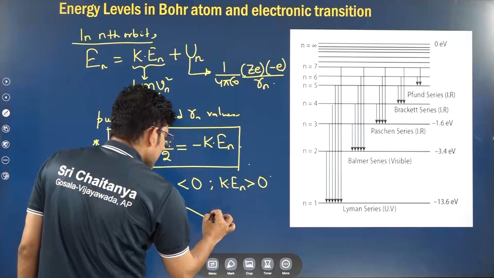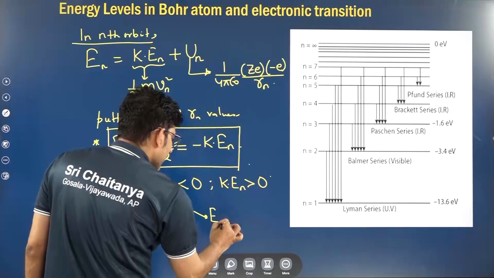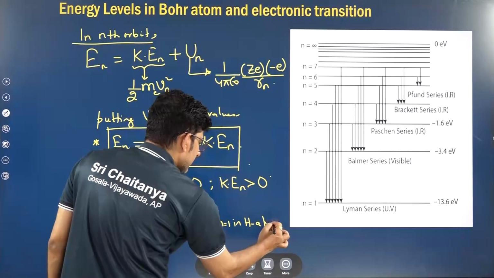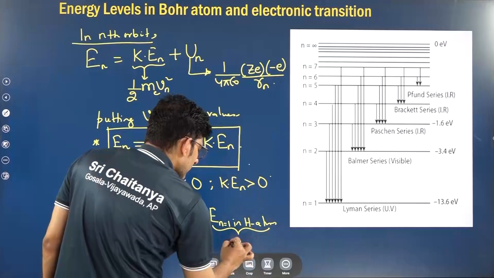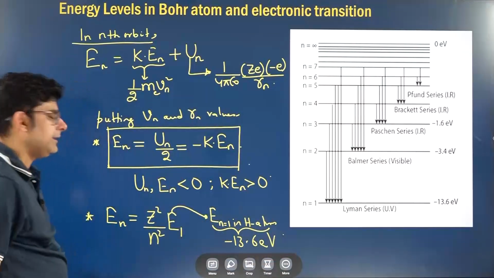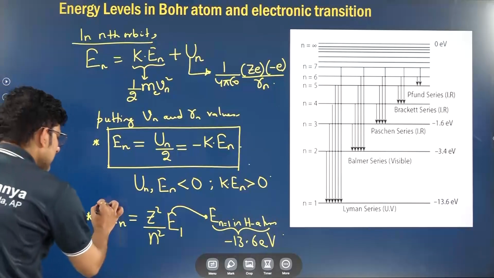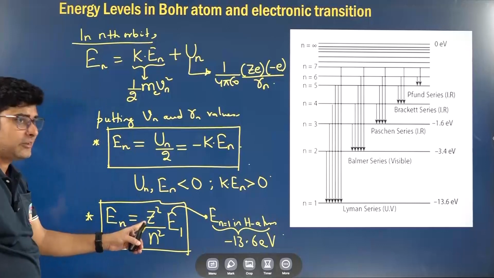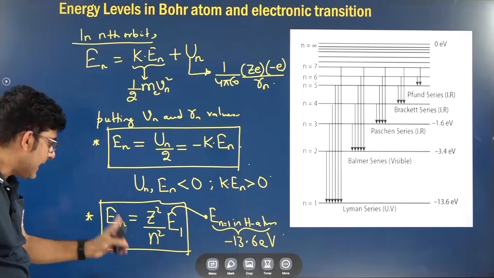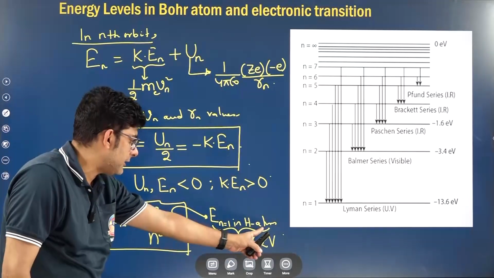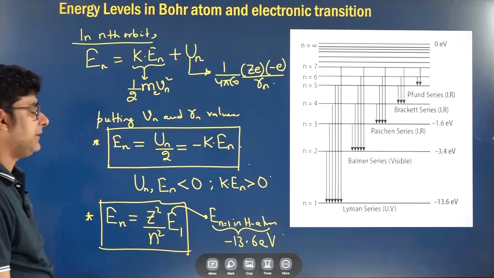E1 is the energy of the first orbit in hydrogen atom, and this value is calculated as minus 13.6 electron volt. So the energy in the nth orbit is directly proportional to z square, inversely proportional to n square, multiplied by a constant, minus 13.6 electron volt.